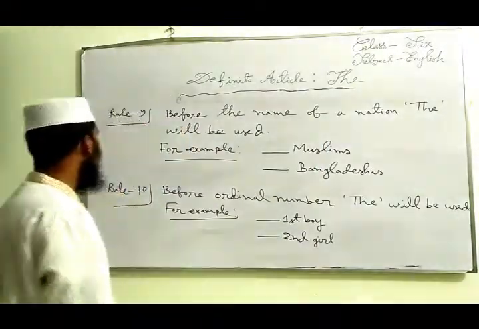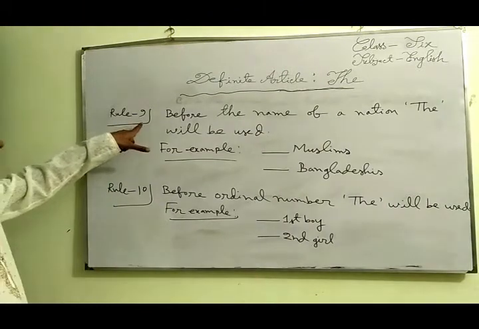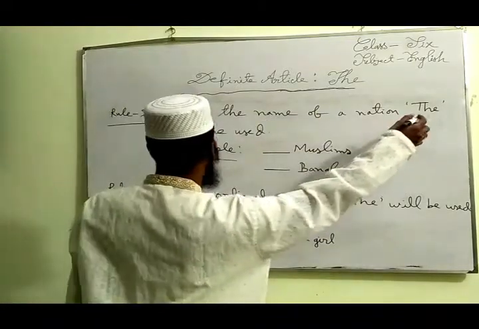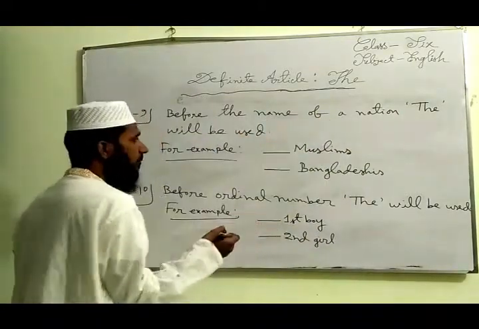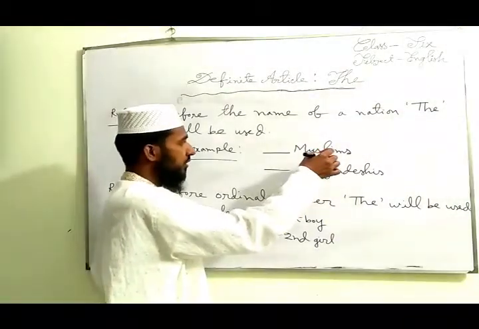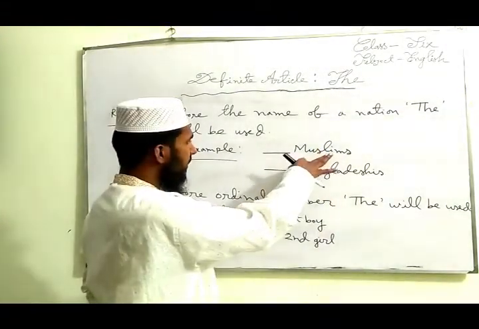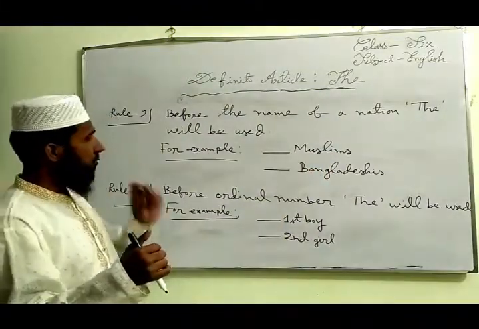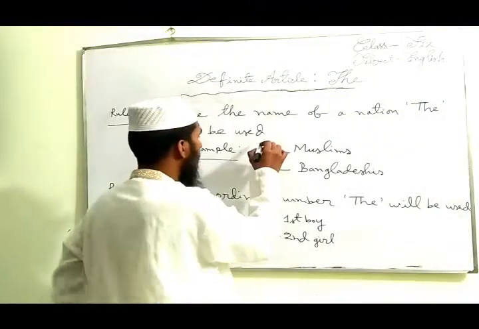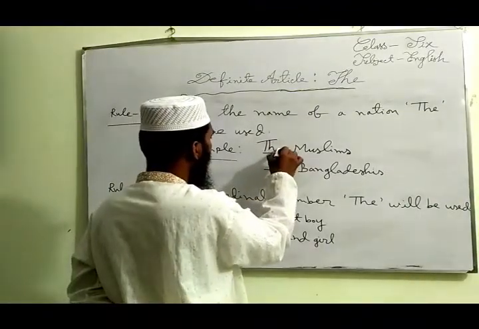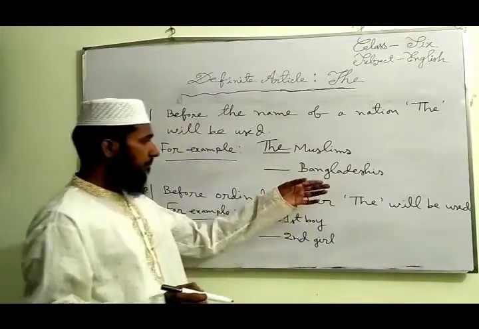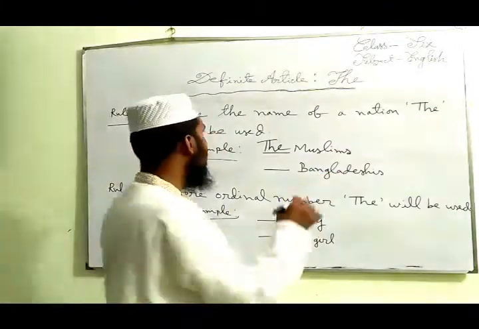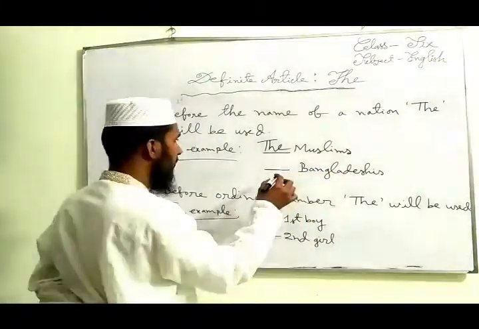Okay, dear students, now notice rule 9. Here I have written that before the name of a nation, the will be used. For example, I have given here 2 examples, dear students. Notice the first example, Muslims. Muslims is also called a nation. So we have to use the here. Second example, Bangladeshis. Bangladeshis is also called a nation. So we have to use the here.